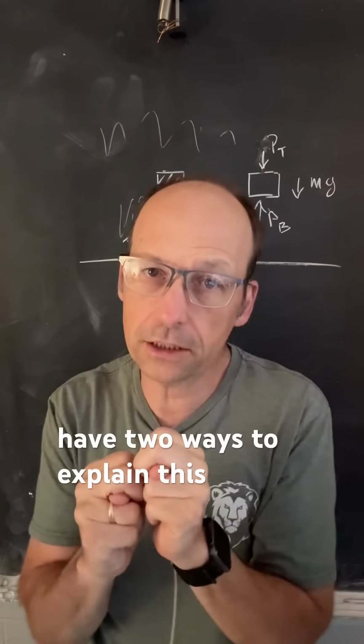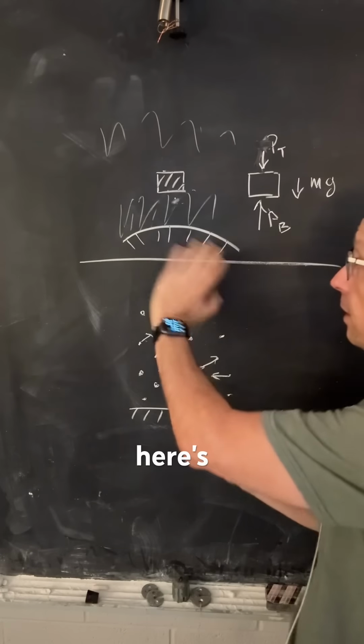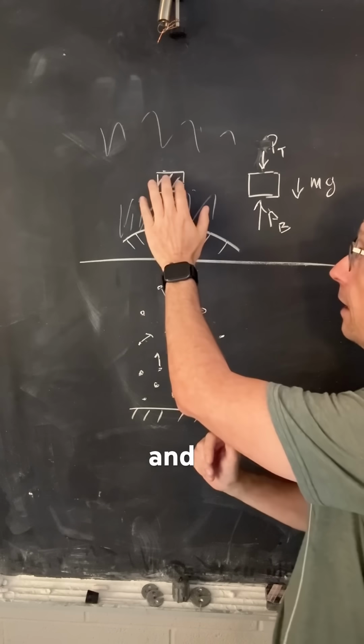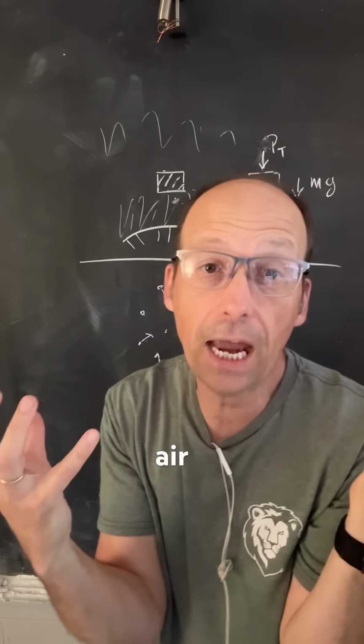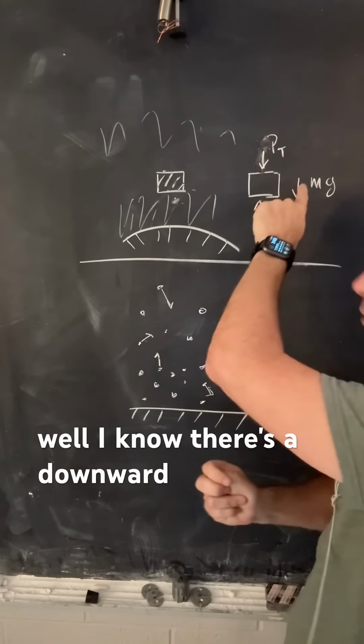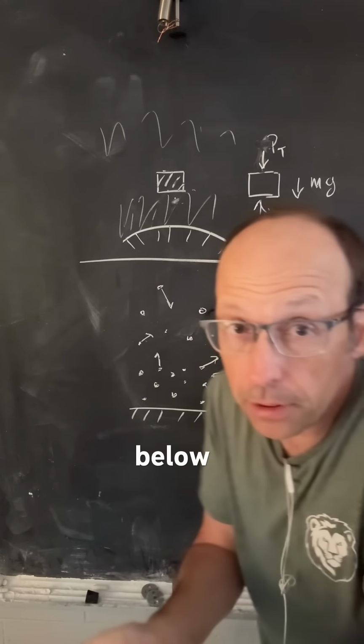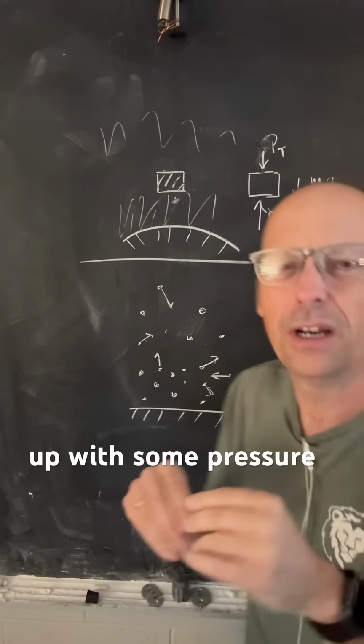We have two ways to explain this. The first is to think of the air as a fluid. If we do that, here's the Earth. Do you see the Earth? And there's my block of air, and that block of air floats. How does that block of air float? Well, I know there's a downward gravitational force on the air. It pulls it down. The air below it pushes up with some pressure.